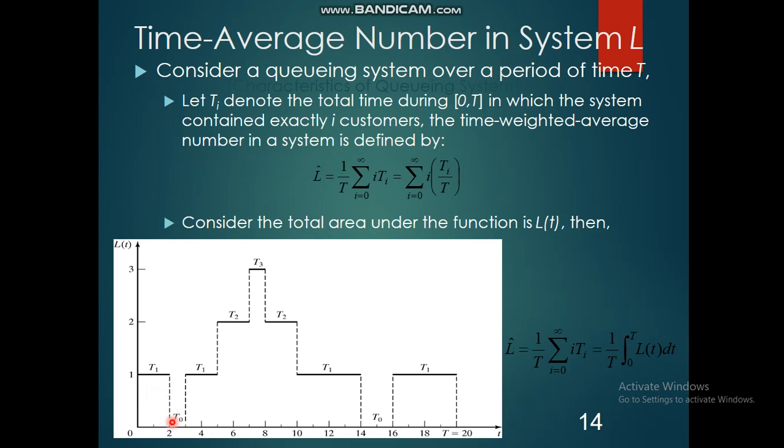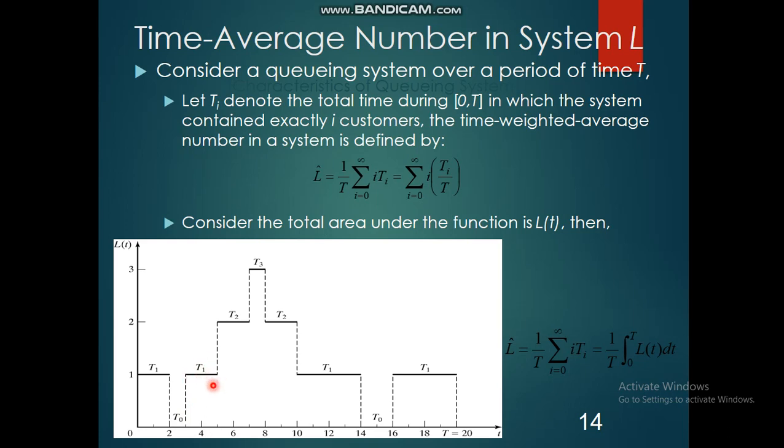At time 2 to 3 there are zero customers, so you can see that it is denoted by T0. That means from 2 to 3 there are no customers in the system. Next, another customer arrives. We don't know exactly which customer is going to arrive there. The first customer arrives and leaves. The next customer arrives at time 3 and will be there in the system, so that is represented with T1.